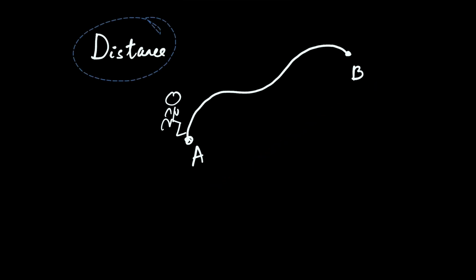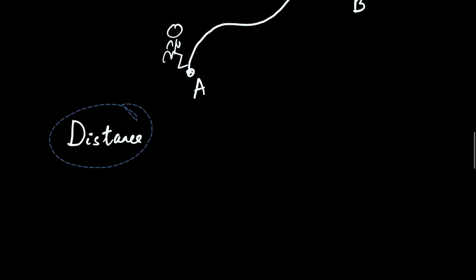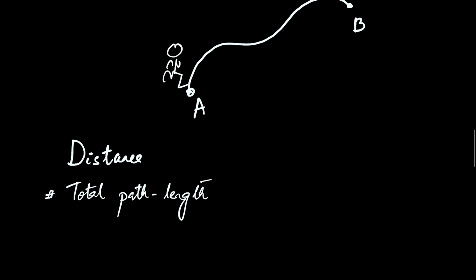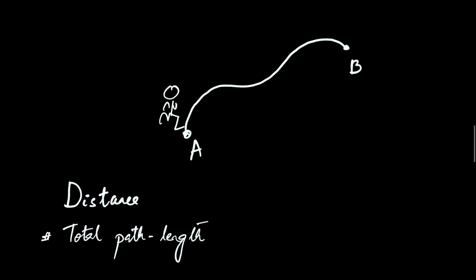So if I were to define distance, I would say total path, PATH, total path length that a body travels from one point to other. So let's assume some value here. Say this is, I don't know, 5 kilometers. The guy moves along this path, and if you straighten this path and see the length, it happens to be 5 kilometers. So the distance in this example is 5 kilometers.